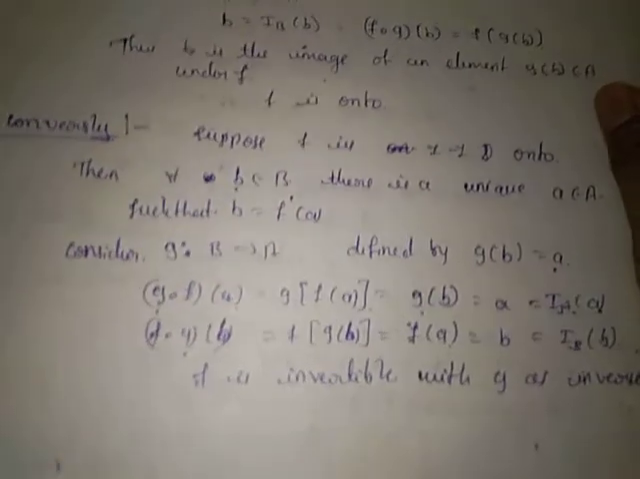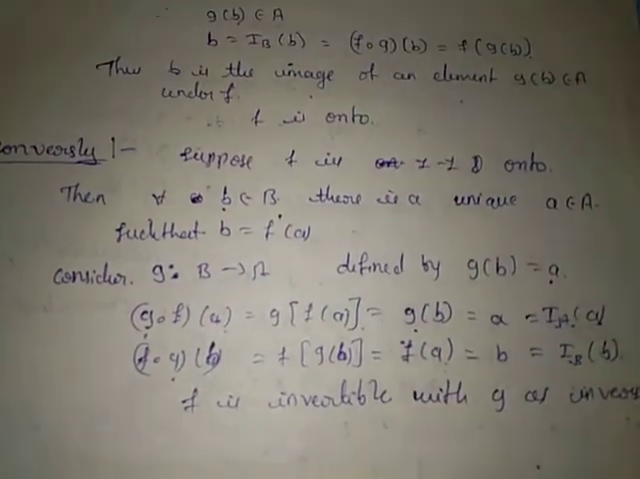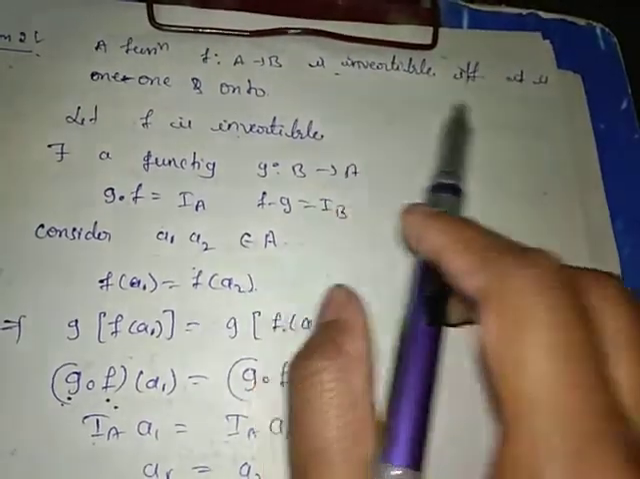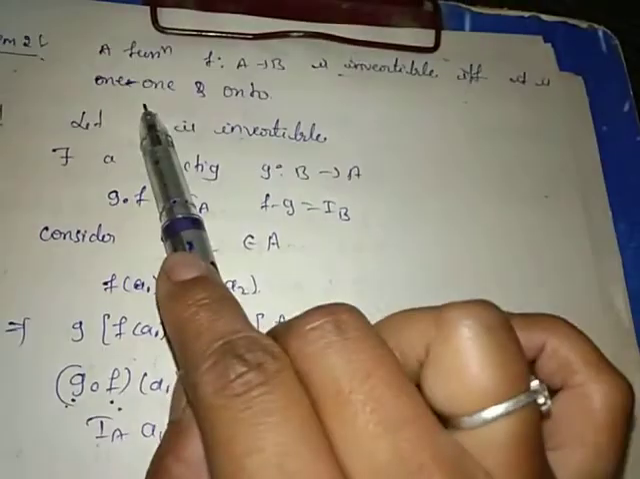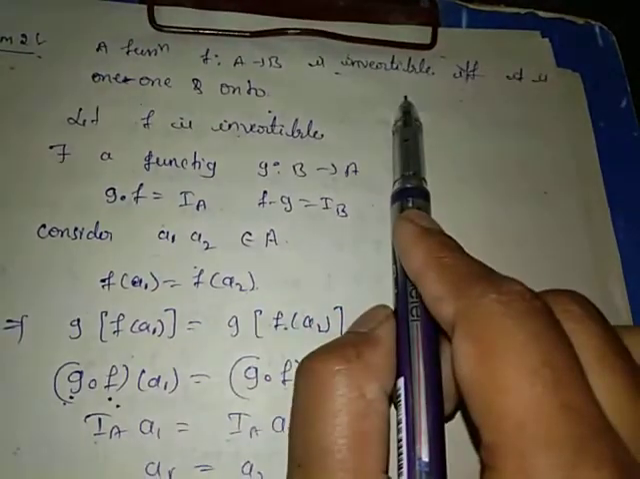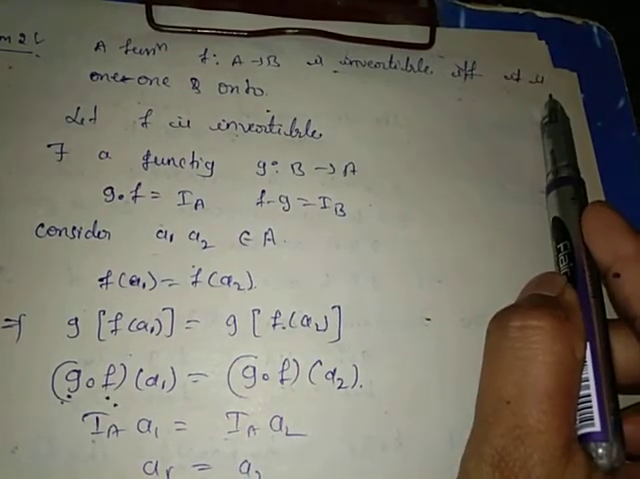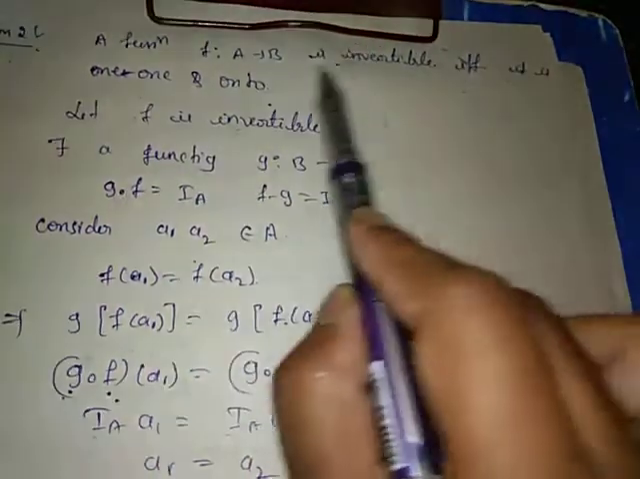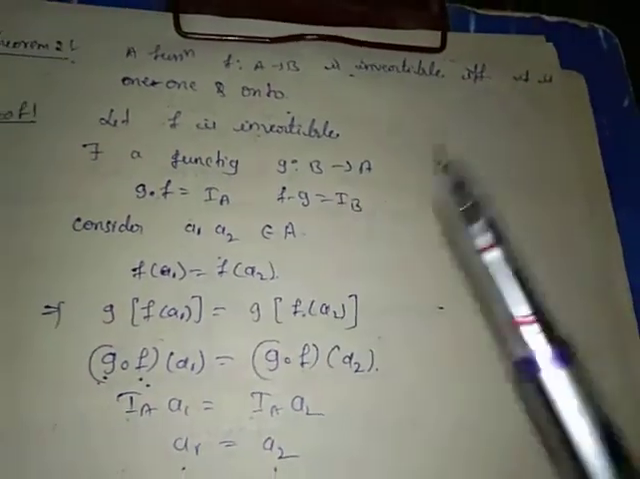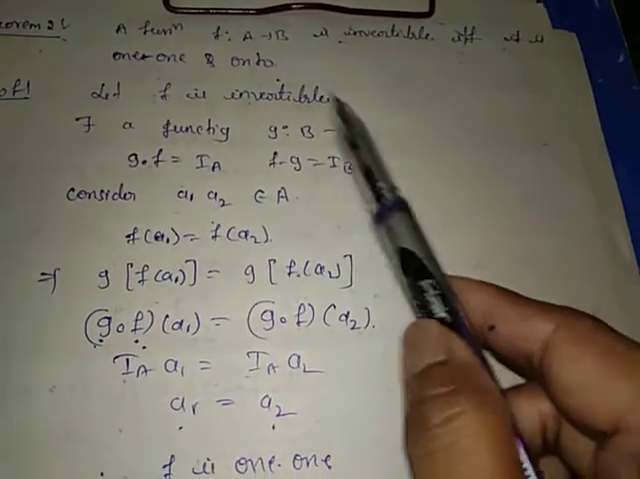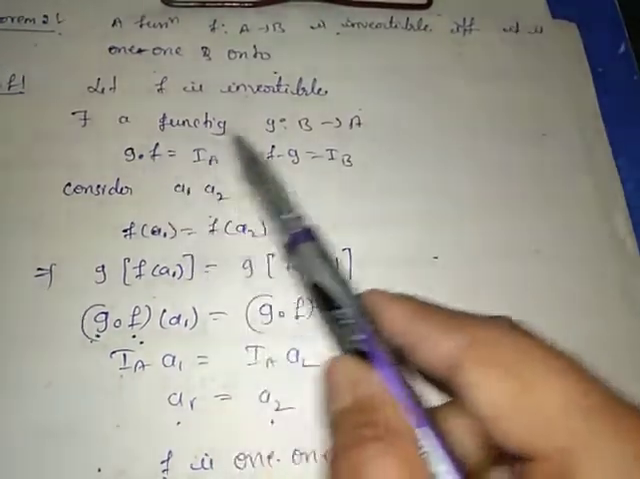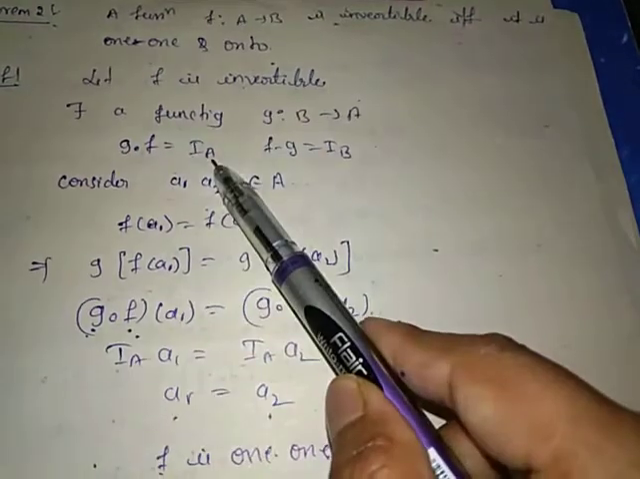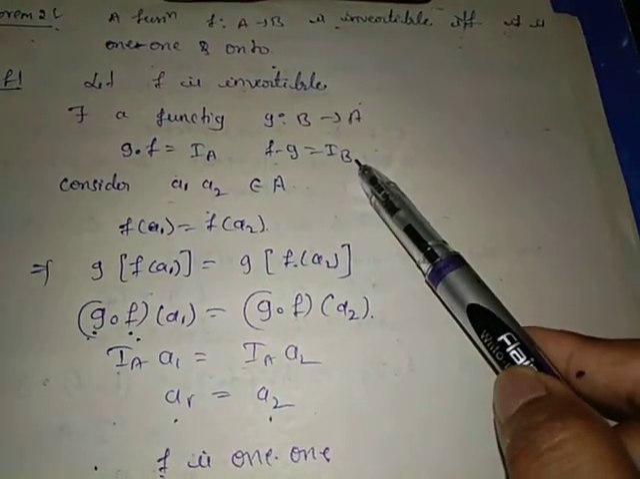Consider the proof here. Suppose f is a function from A to B. It is invertible if and only if it is 1-1 and onto. First consider f is invertible and then prove that f is 1-1 and onto. Conversely, consider f is 1-1 and onto and prove that f is invertible. First consider f is invertible. Then there exists a function g from B to A where g dot f equals I_A and f dot g equals I_B.